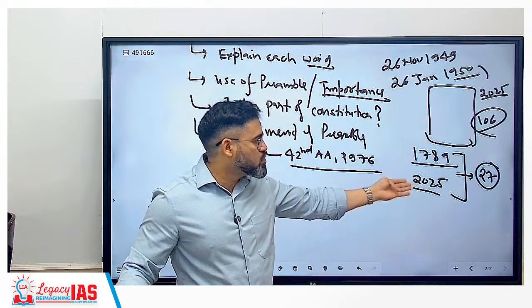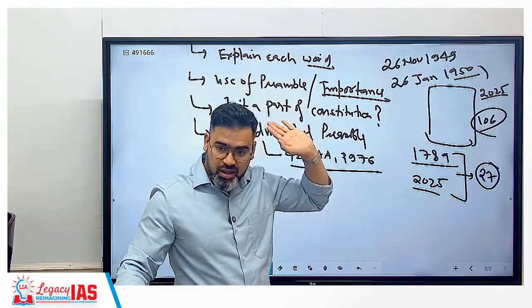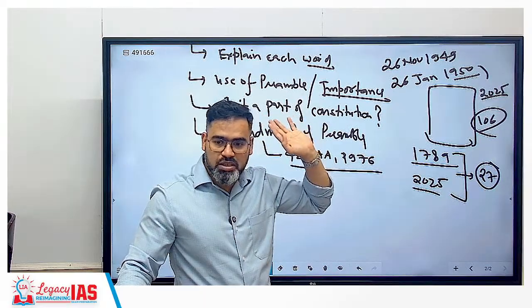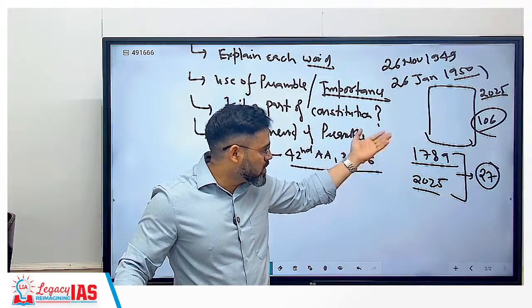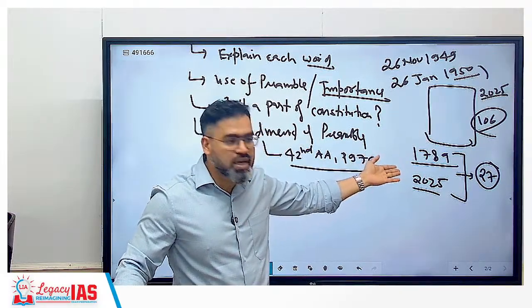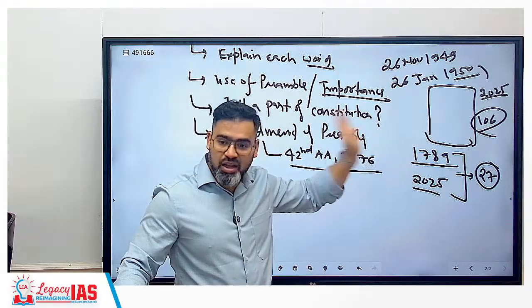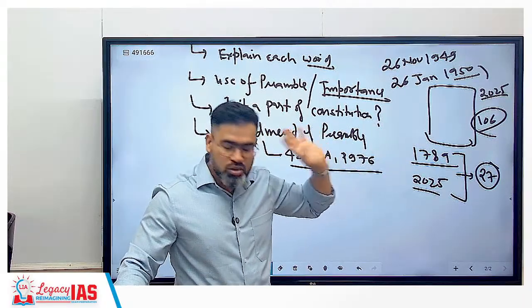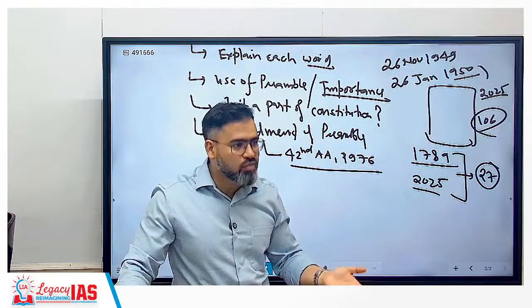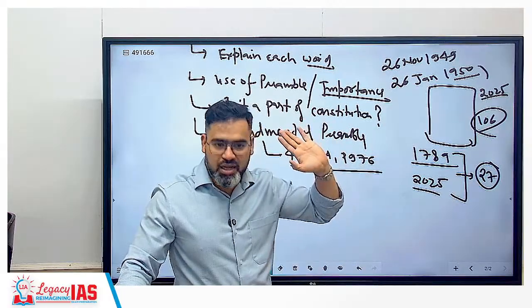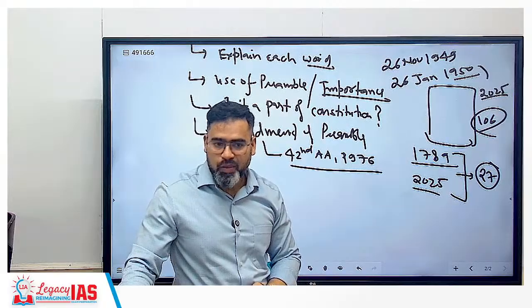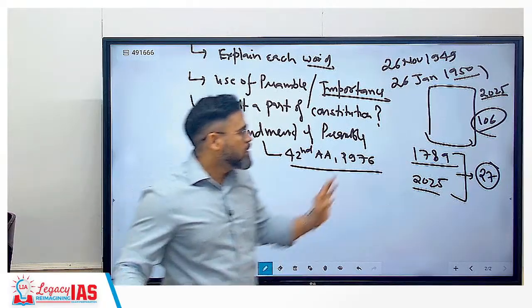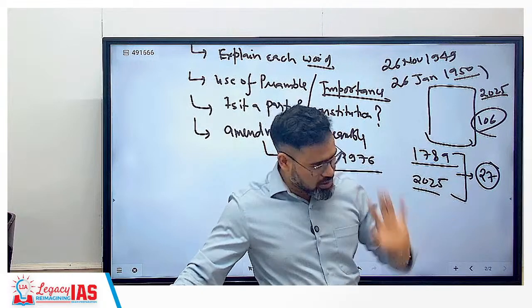Otherwise, why so many amendments? From 1789, we were during the time of Buxar, Plassey and all those times. At that time even Mahatma Gandhi had not taken birth. Mahatma Gandhi was born in 1869 and this is 1789 only, correct? Even Congress had not taken birth in India. Congress was born in 1885. This is again after 1789, correct? So the simple logic is that our process may be easy.